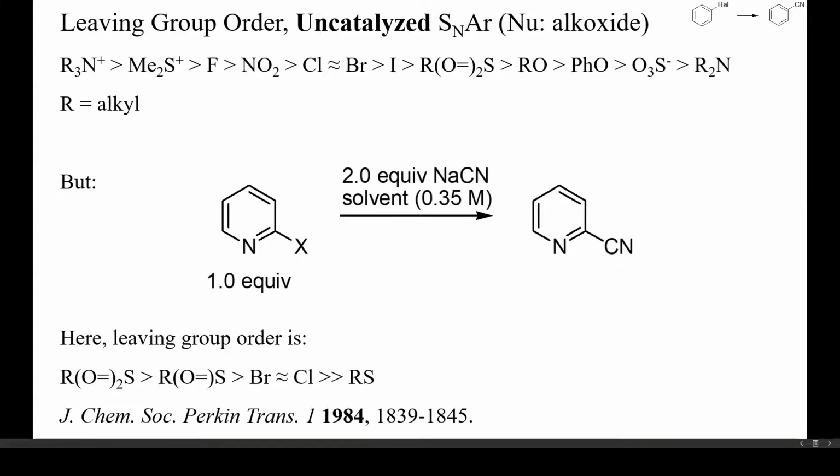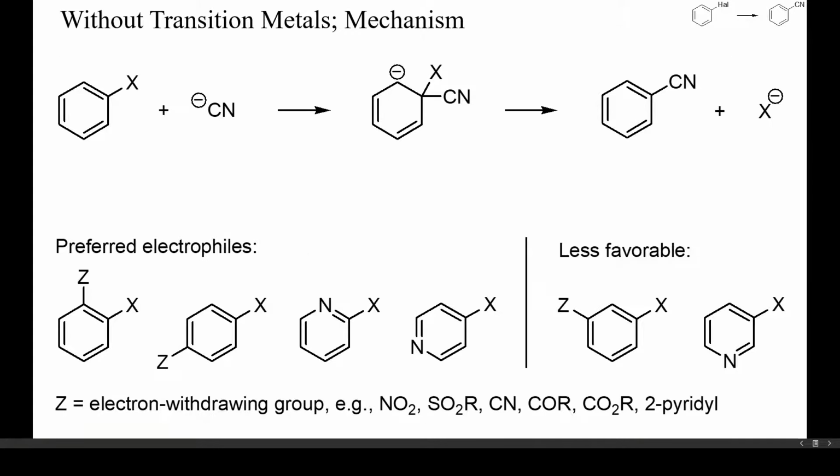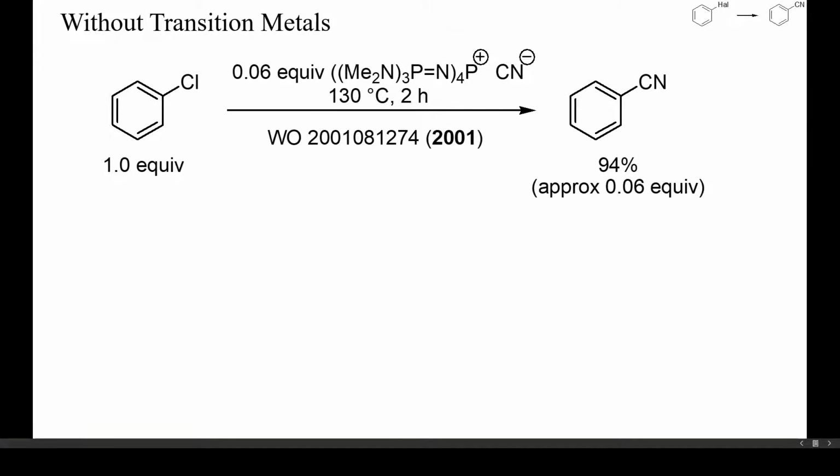true for substituted benzenes. Aromatic nucleophilic substitutions proceed by addition of the nucleophile to the arene and formation of an intermediate carbanion. Thus, electron-withdrawing substituents capable of stabilizing this carbanion will decrease its energy and enhance the reaction rate. Aryl halides with such groups at the ortho or para positions, and 2 or 4 halopyridines undergo nucleophilic cyanations more readily than other isomers. Let's check some specific examples of transition metal-free nucleophilic cyanations.